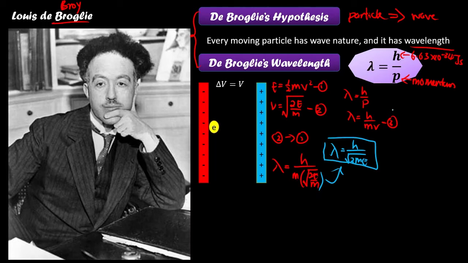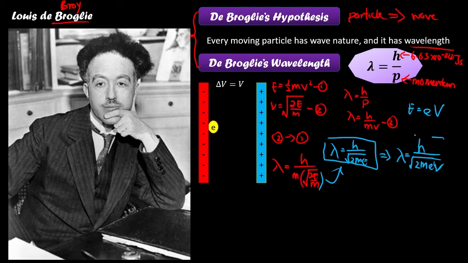Of course, if the electron is accelerated from the negative plate to the positive plate with potential difference V, then the kinetic energy gained can be written as eV. So this equation now becomes lambda equals h over the square root of 2meV, where V is your potential difference.